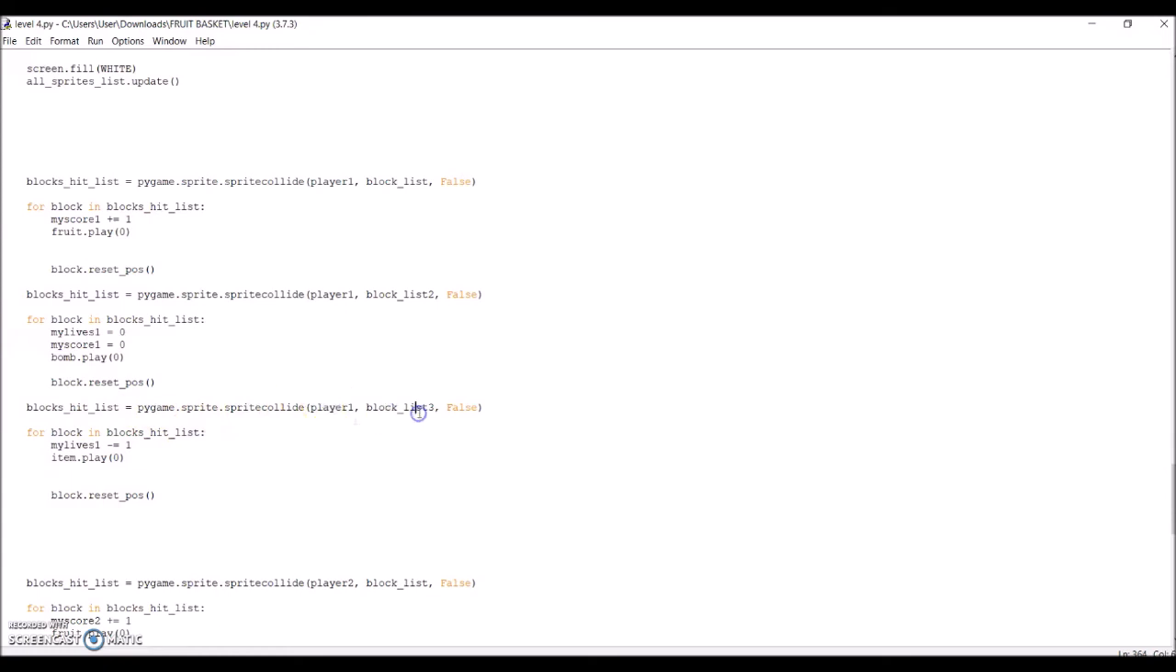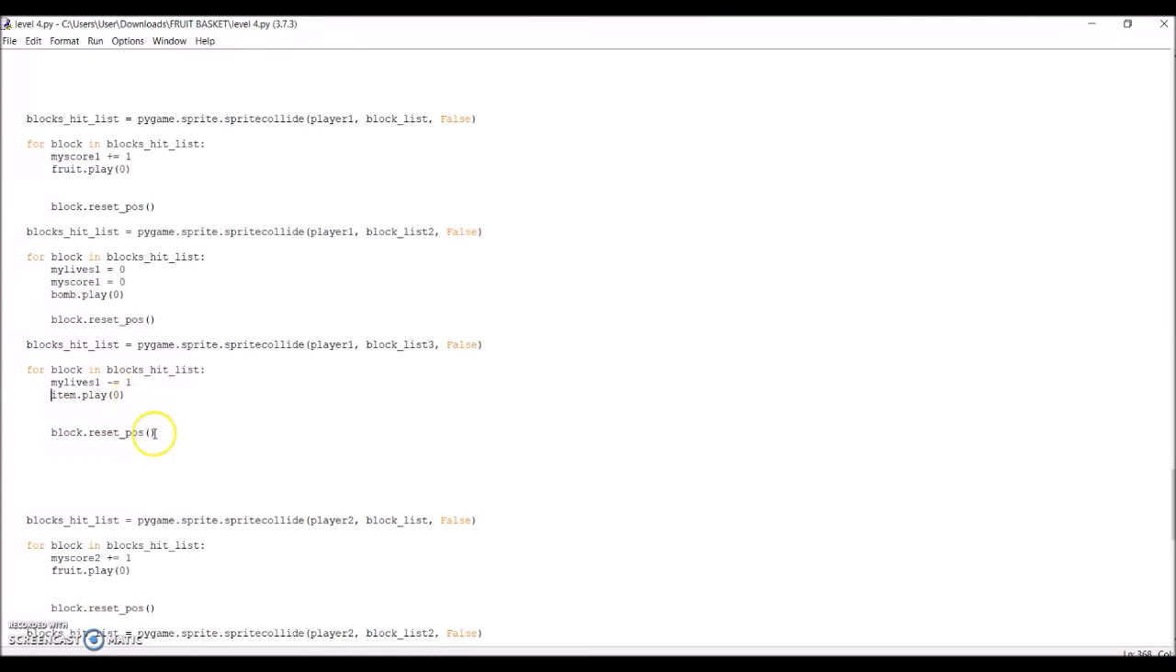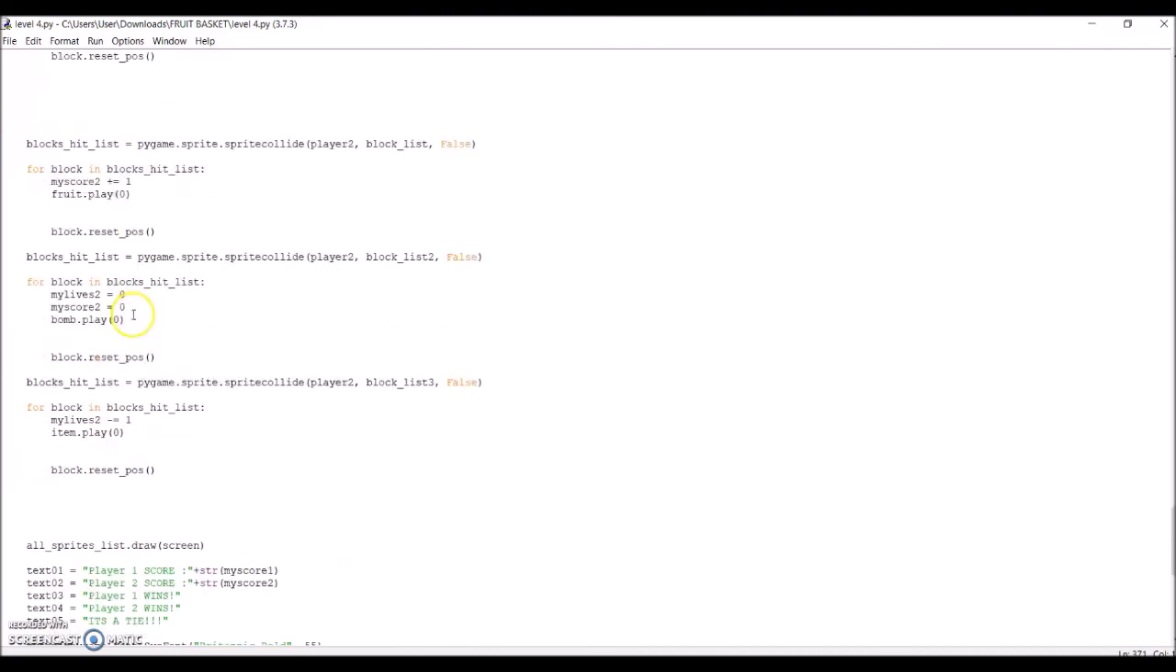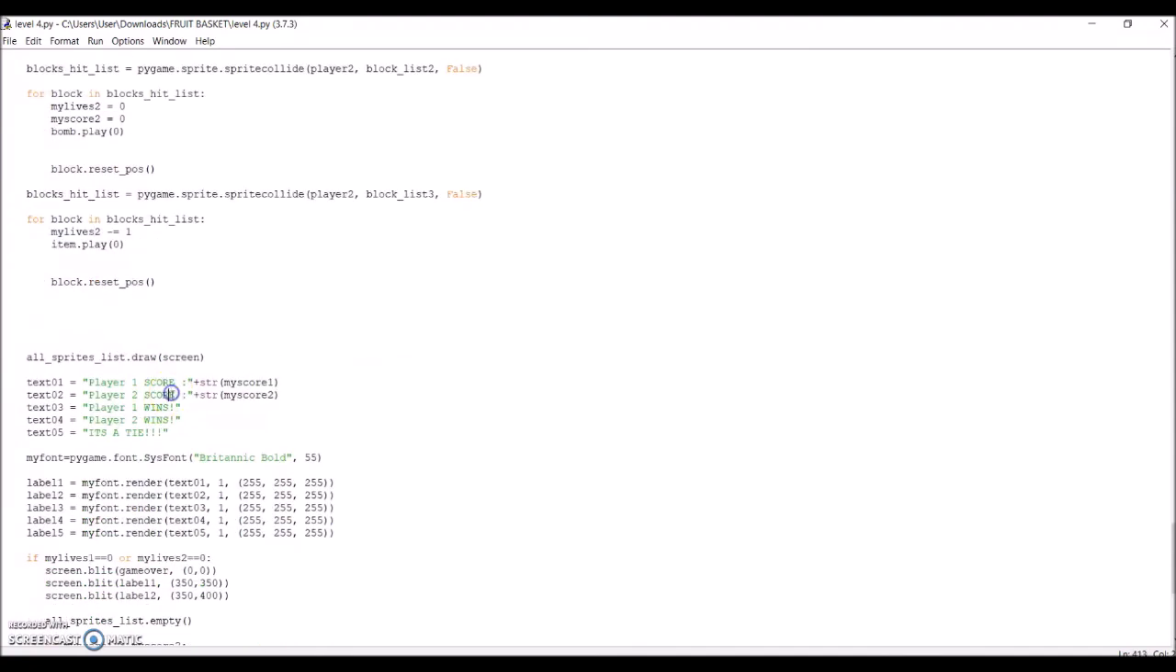The last one is when it hits the items, which are listed in block list 2. Each time the basket hits the items, the code will make sure player 1's life variable goes down by 1. The sound effect for the item will also play once. Same as above, the reset position function is called. This code is repeated for player 2 and the variables are replaced by player 2's life and score variables.